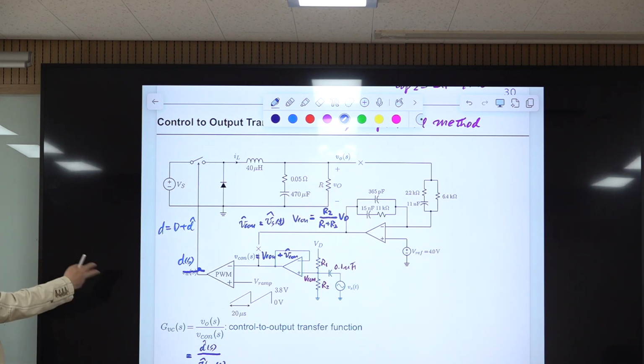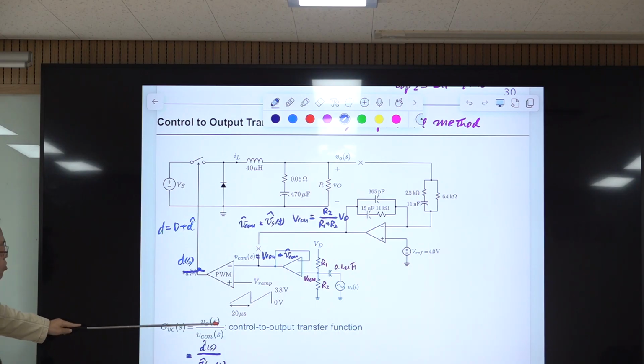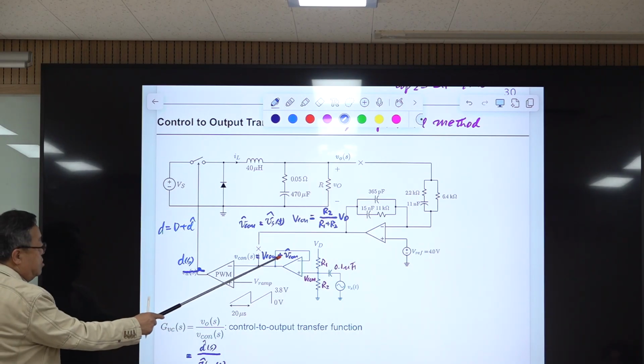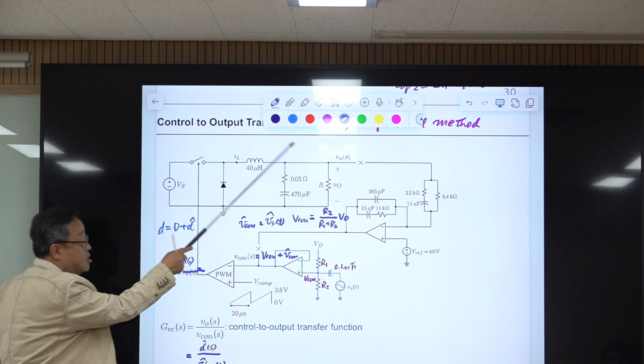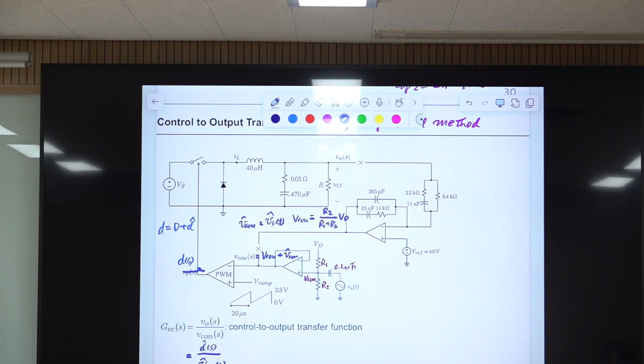We are only talking about this AC component when we are talking about the transfer function. So the first one is: input is this, output is this. The second one is: input is this, and output is this. So it is actually the multiplication of two transfer functions. The second transfer function is this.